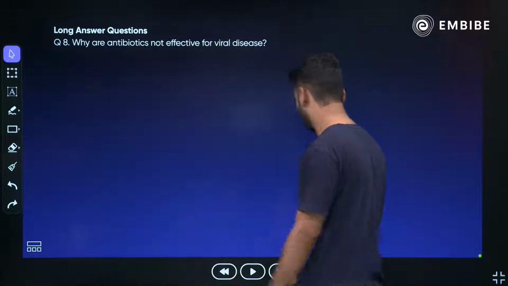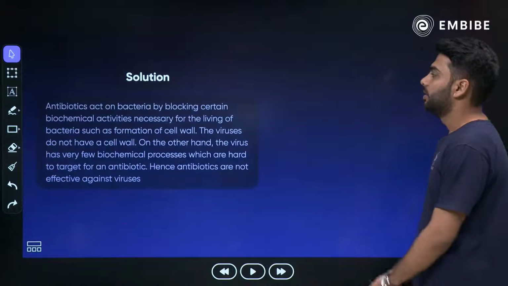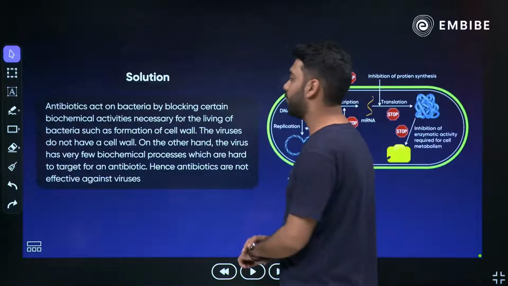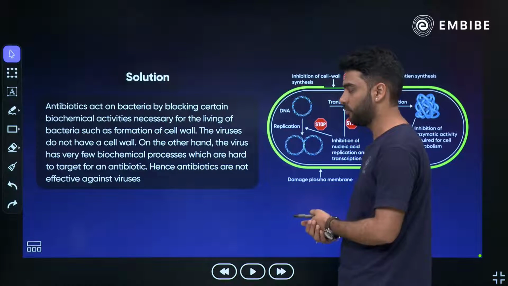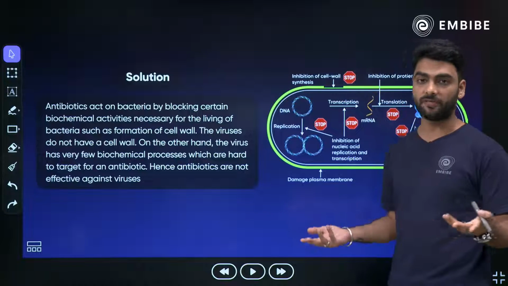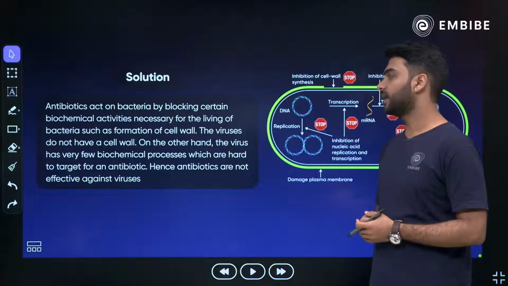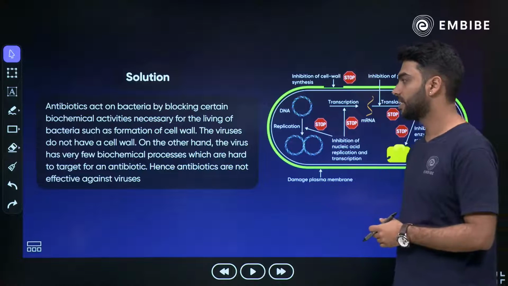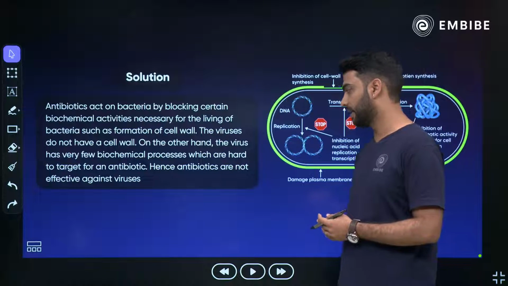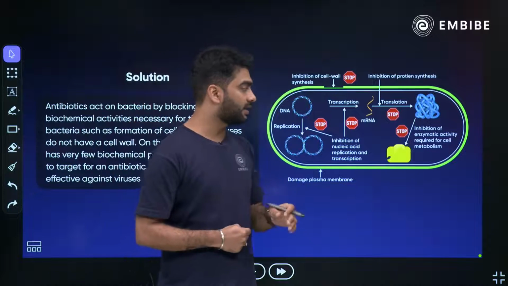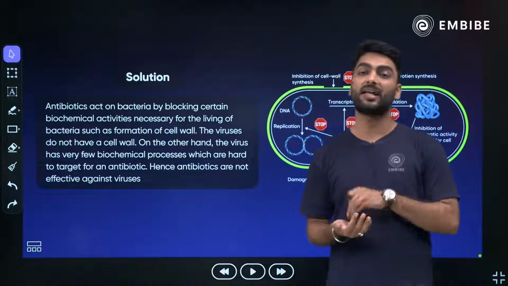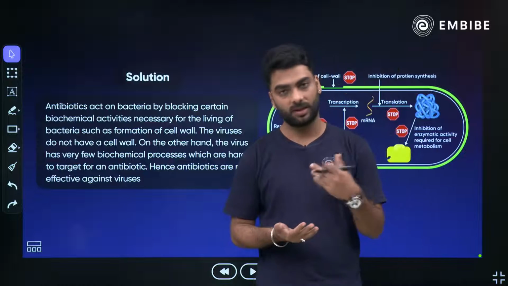Okay? Let's look at the answer. Antibiotics act on bacteria by blocking certain biochemical activities necessary for the living of bacteria, like the formation of cell wall. The virus do not have a cell wall at all. On the other hand, the virus have few biochemical processes which are hard to target for an antibiotic, hence they are not effective against viruses. So that is how your antibiotic cannot be used for viruses.